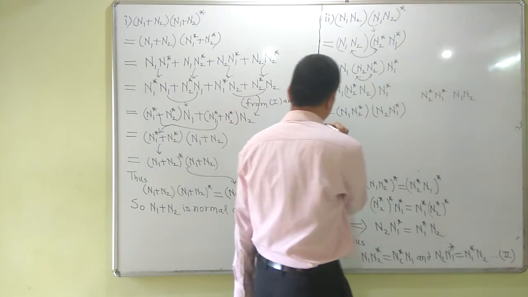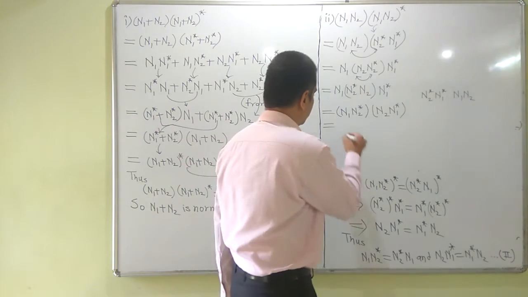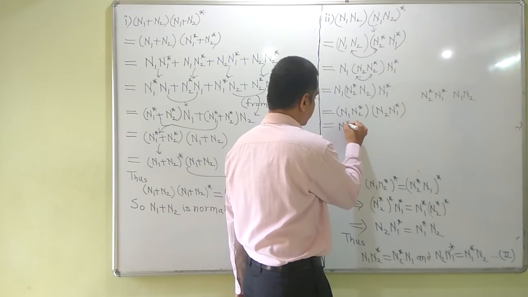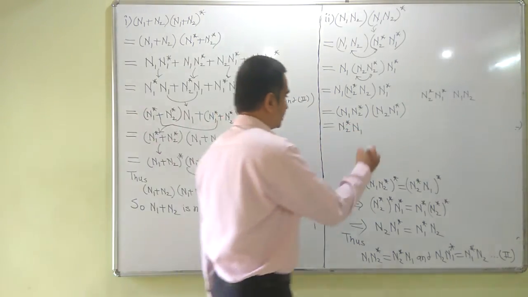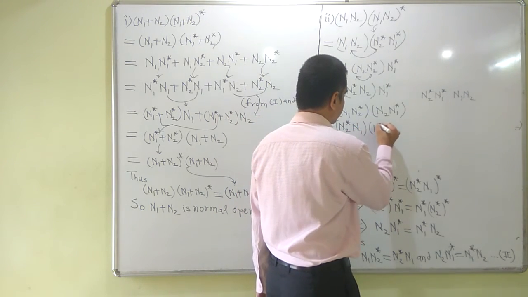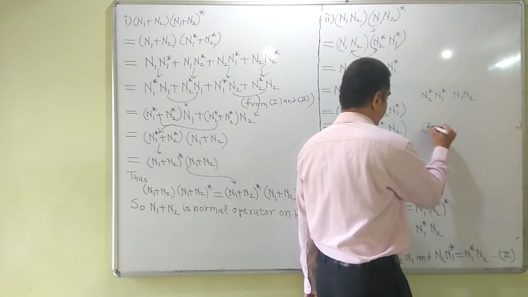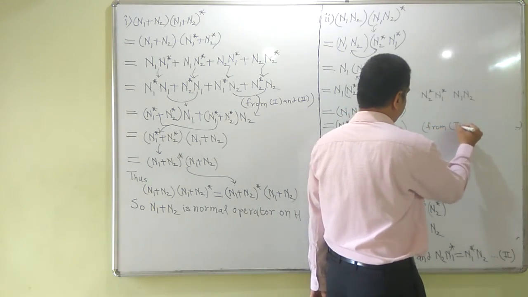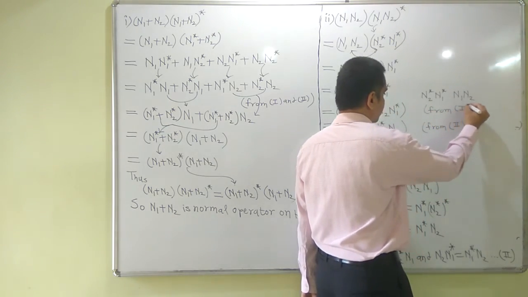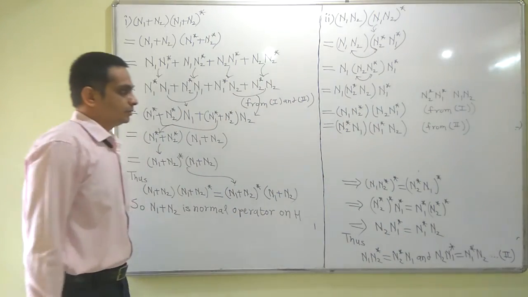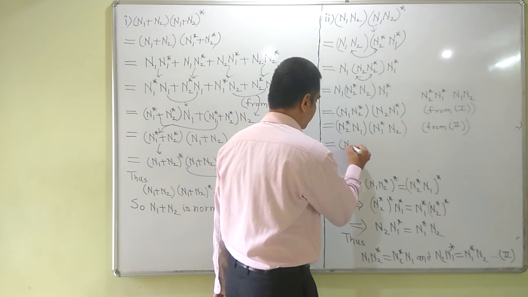By using second, n1 n2 star is equal to n2 star n1, which is actually given in the statement itself, and n2 n1 star is n1 star n2 from second. This we had written from first. If you want references, you could put them here.